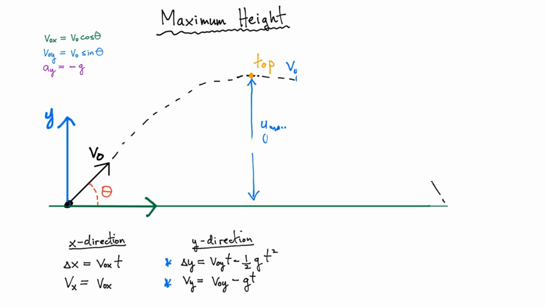This is how much time it takes for the projectile to go to the top. Now what can I do with this expression? Well, if you go back and substitute this expression into equation 1, you're going to get the maximum displacement. So delta y max is going to be equal.